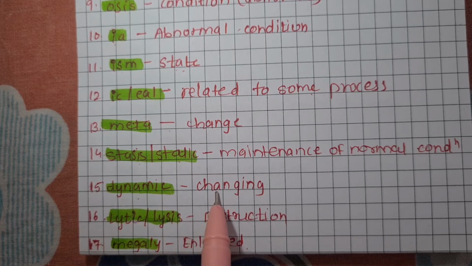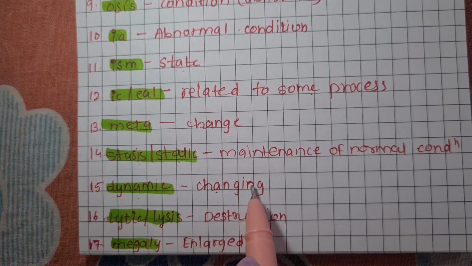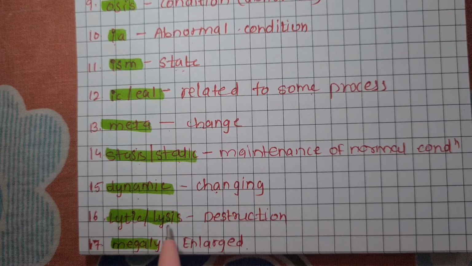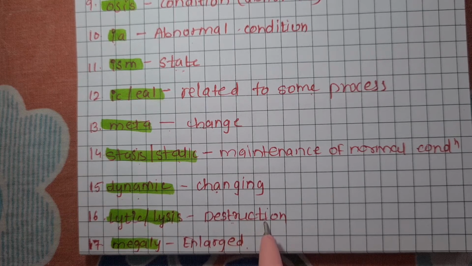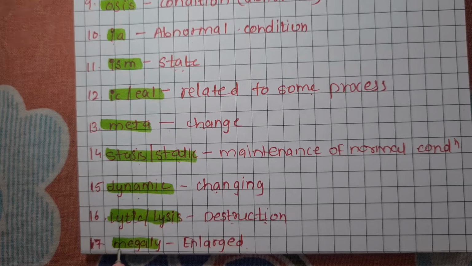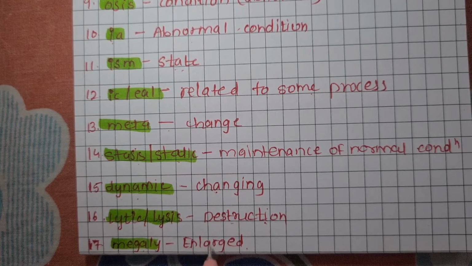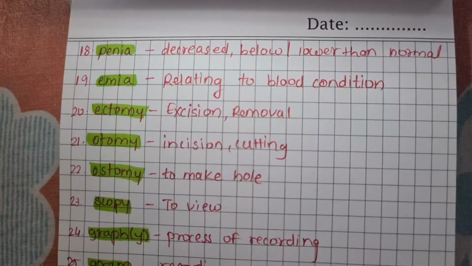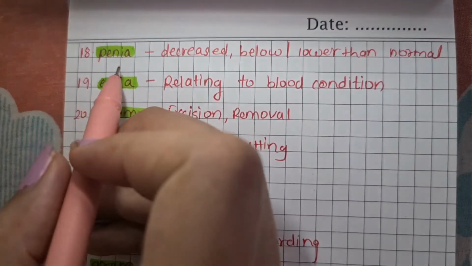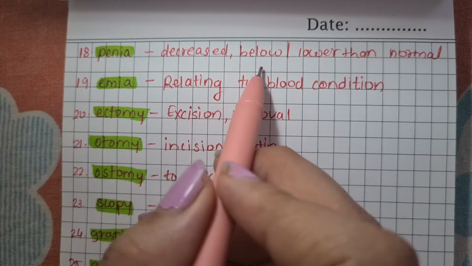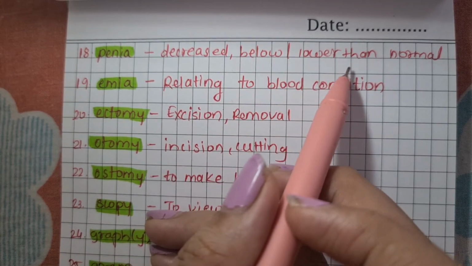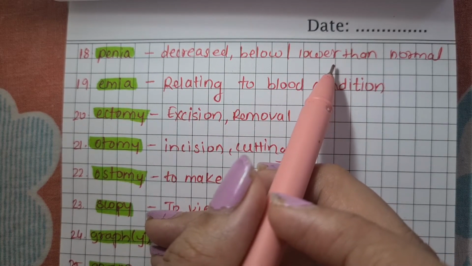Dynamic, that is changing, for example hemodynamic. Lytic or lysis, that is destruction of anything, for example hemolytic. Then megaly, that is enlarged, for example acromegaly. Penia, that is decreased, below or lower than normal, for example cytopenia.